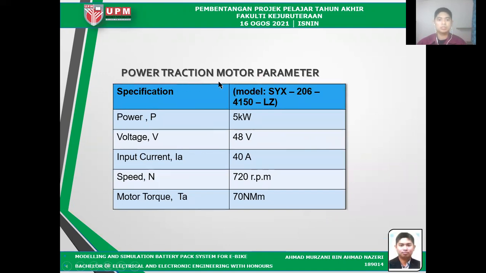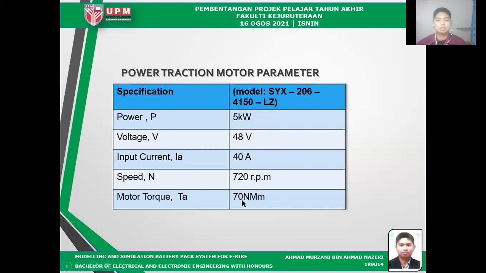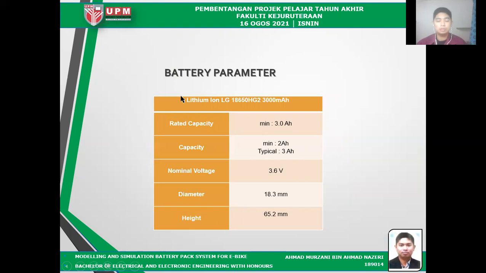Okay, for the power traction motor parameter, the specification: the power will be 5 kilowatt, and the normal operating voltage will be 48 volt. The nominal current will be 40 ampere, and the speed will be 720 RPM. The motor torque will be 70 Newton meter. So this is the motor for the final year project.